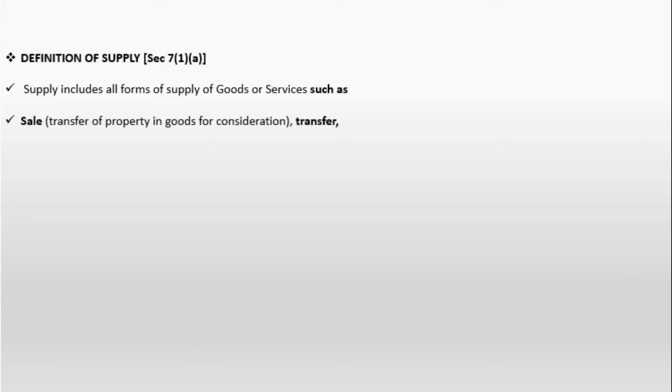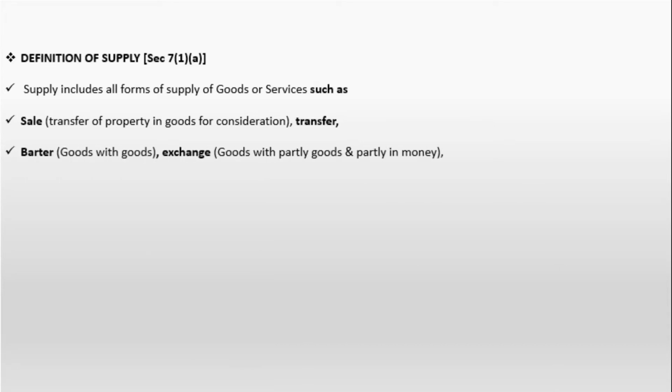Definition of supply, section 7 subsection 1 clause A. Supply includes all forms of supply of goods or services such as sale. Sale means transfer of property in goods for consideration. So if you are paying some consideration and you are transferring property in goods to another person, then it is considered as a sale. It also includes transfer from one place to another place, transfer from one branch to another branch.